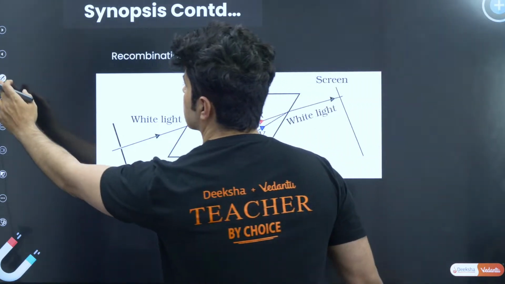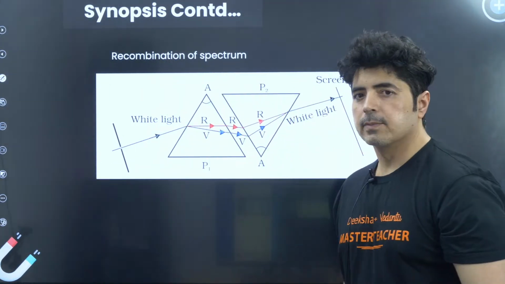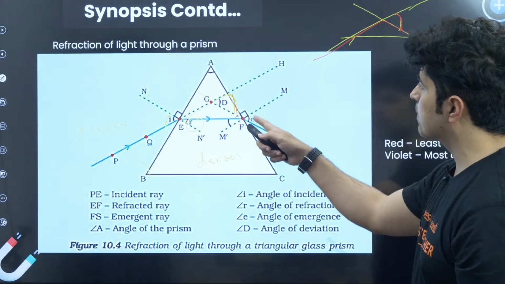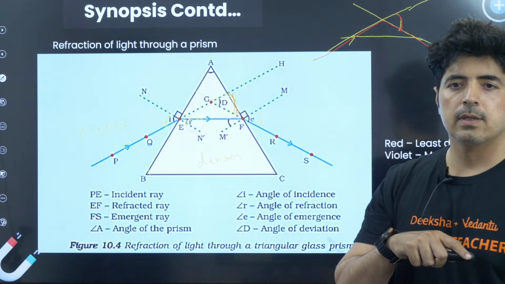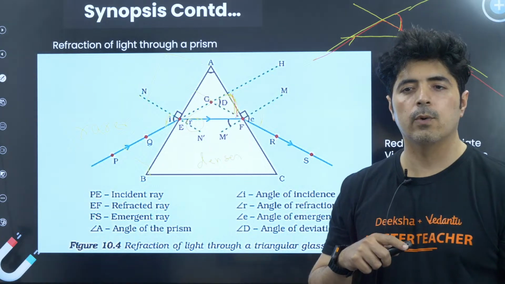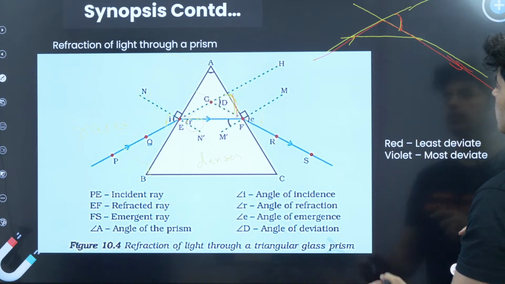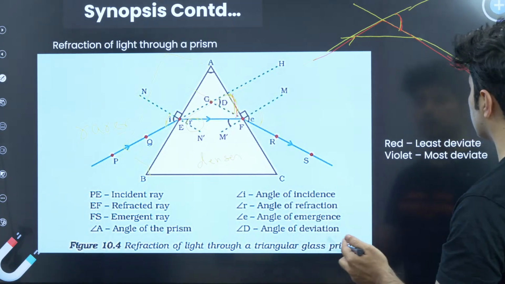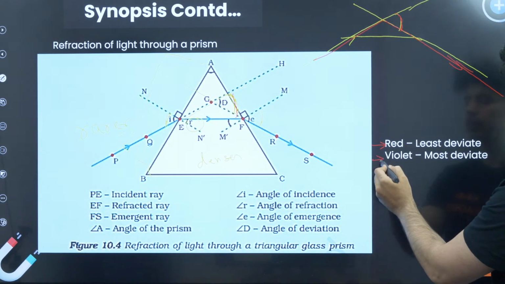Okay, next is recombination of spectrum. By the way, what happens in a prism? So this is what happens. The prism causes dispersion of light. It means the light is divided. We have a white light, VIBGYOR, so it causes the dispersion of light. The white light divides into 7 parts. Red light has the least deviation, violet has the most deviation.